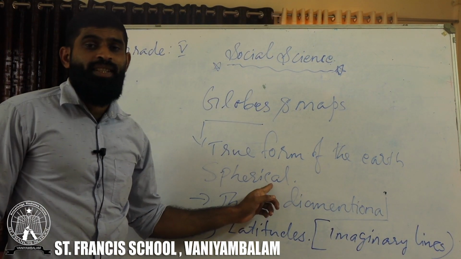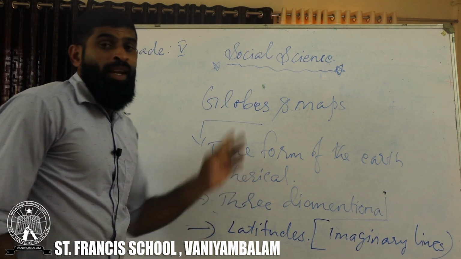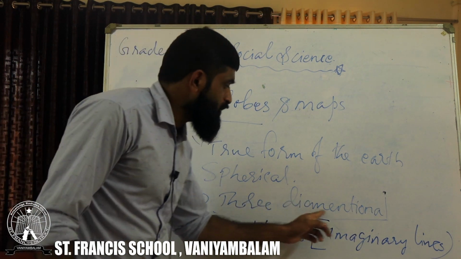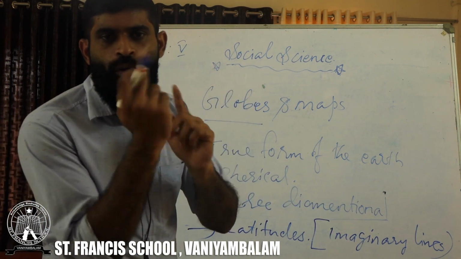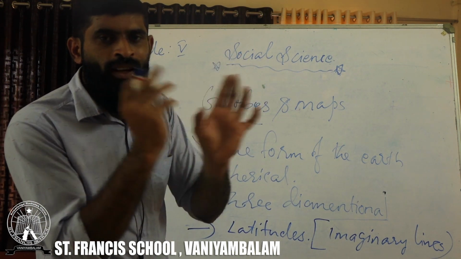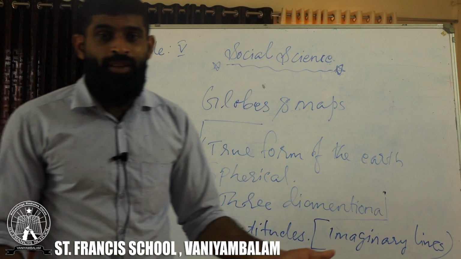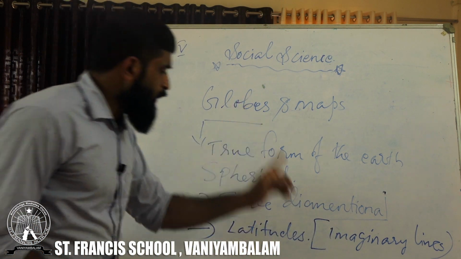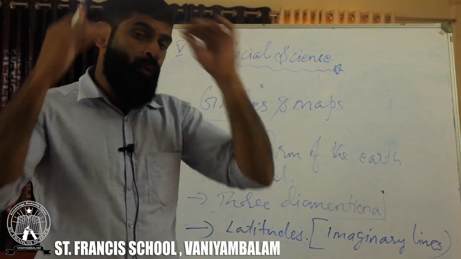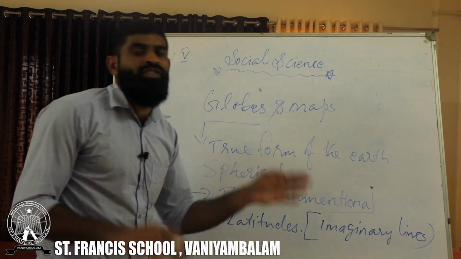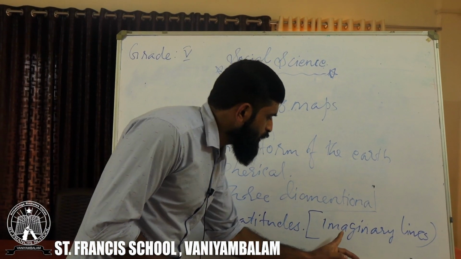What is the shape of the earth? Spherical in nature. At the same time, a globe is a three-dimensional model, which means you can touch it, you can see it, and you can roll it. So three effects are there when you are using a globe. On the globe there are lots of latitudes. Latitudes are used to find a place on the earth's surface, wherever it may be. You can use these latitudes to find the place easily. Hope it is clear.